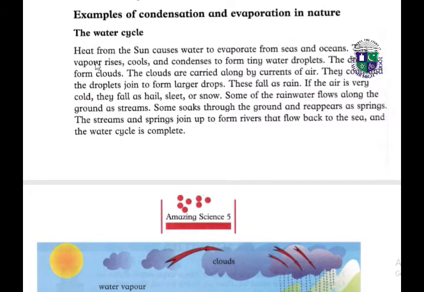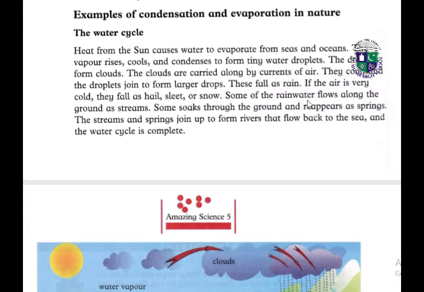The water cycle. Heat from the sun causes water to evaporate from seas and oceans. The vapors rise, cool and condense to form tiny water droplets. The water droplets form clouds. The clouds are carried along by currents of air. They cool down and the droplets join to form larger drops. These fall as rain. If the air is very cold, they fall as hail, sleet or snow.